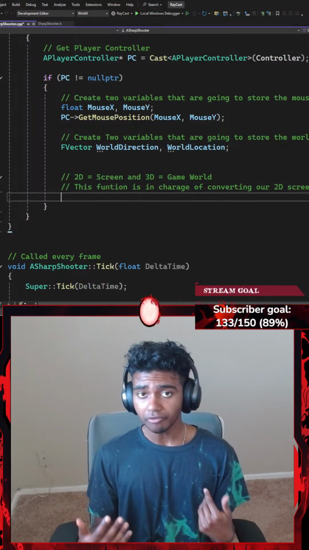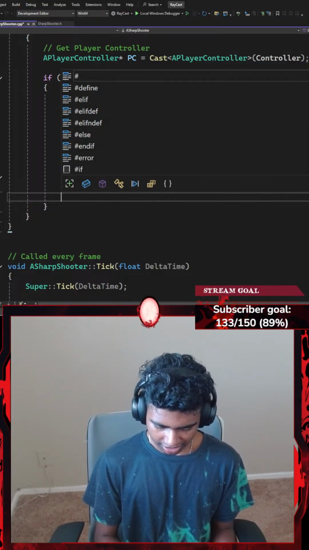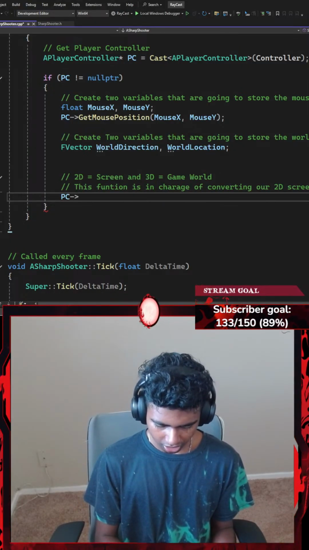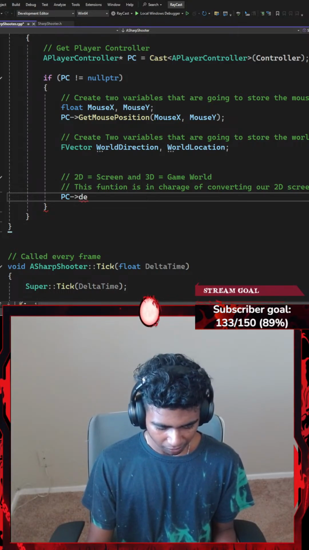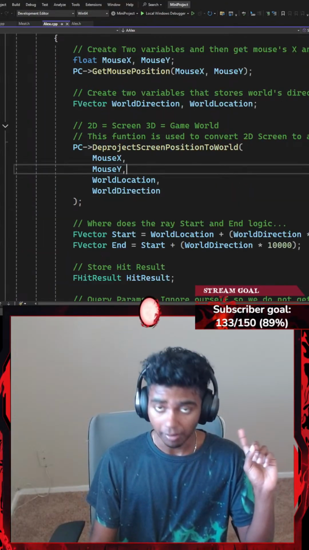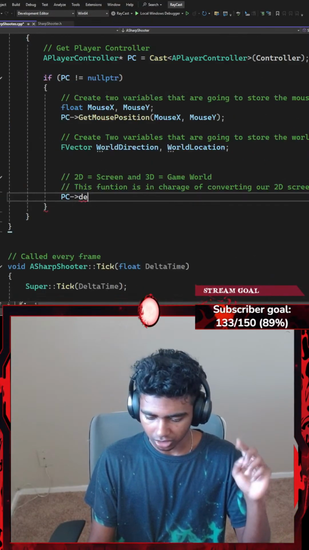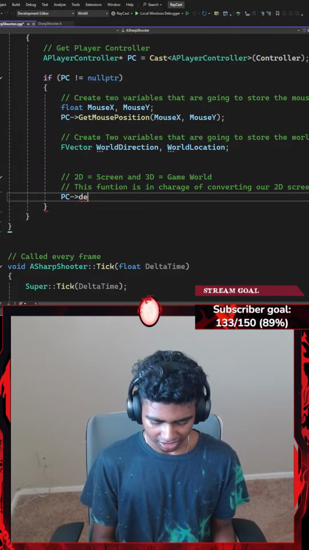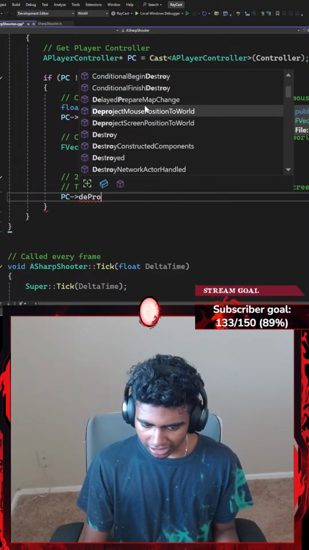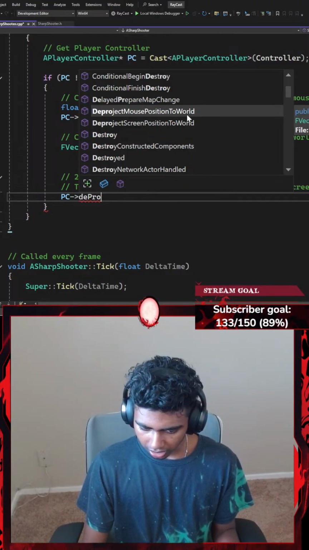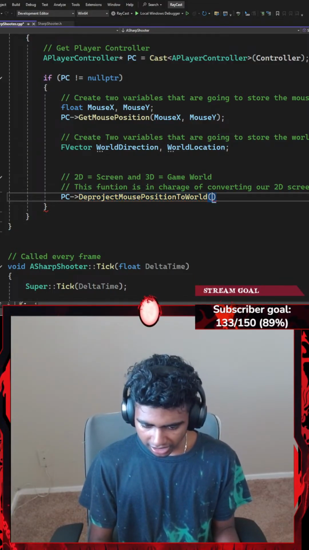That said, once I'm done with this, I'm gonna go ahead and use IntelliSense firstly. Let's go with something like player controller points towards D. What was it? Was it Deproject convert something? Hold up, guys. My memory's kind of bad when it comes to this. DeprojectScreenPositionToWorld. That's a hard function to memorize. Pro IntelliSense. There we go. DeprojectMousePositionToWorld. I think it was this. DeprojectMousePositionToWorld with a pair of parentheses.